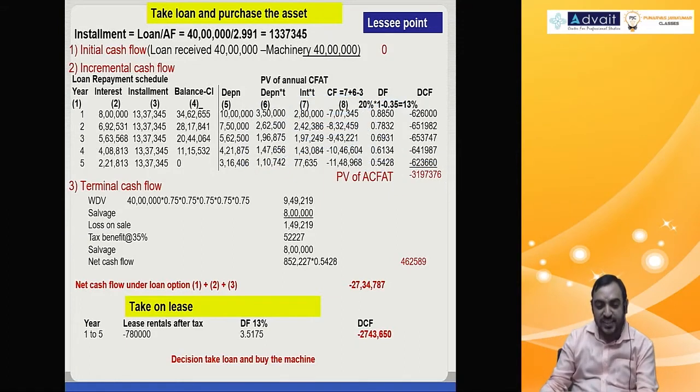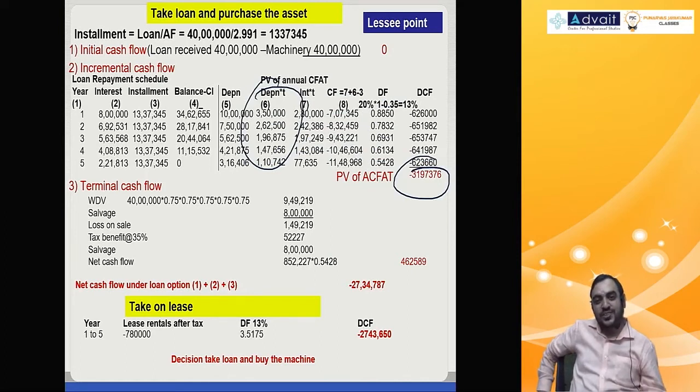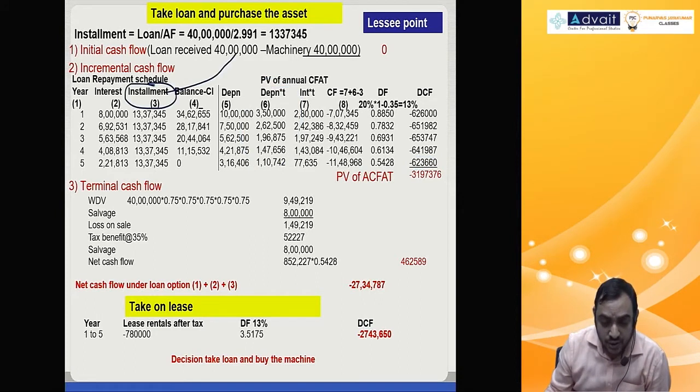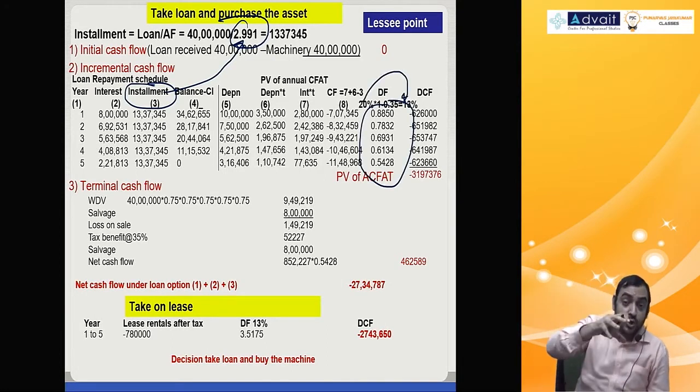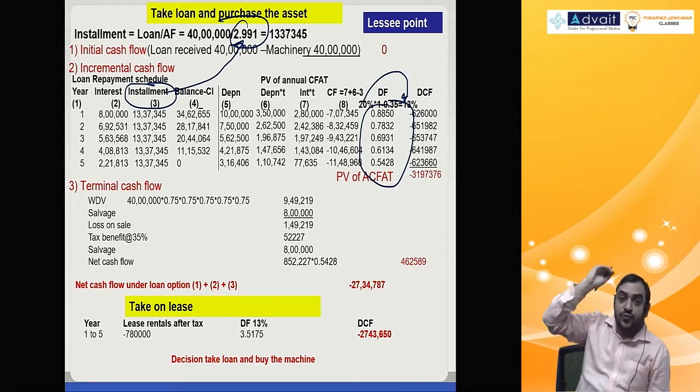Sir, if it is only this much, then why did you make us do so many circus calculations? I'll tell you why it happened. Because this installment is calculated based on 20%, and this discounting factor is also 20% into after tax. So basically what you do is compounding at 20%, discounting at 20%, adjust for tax.